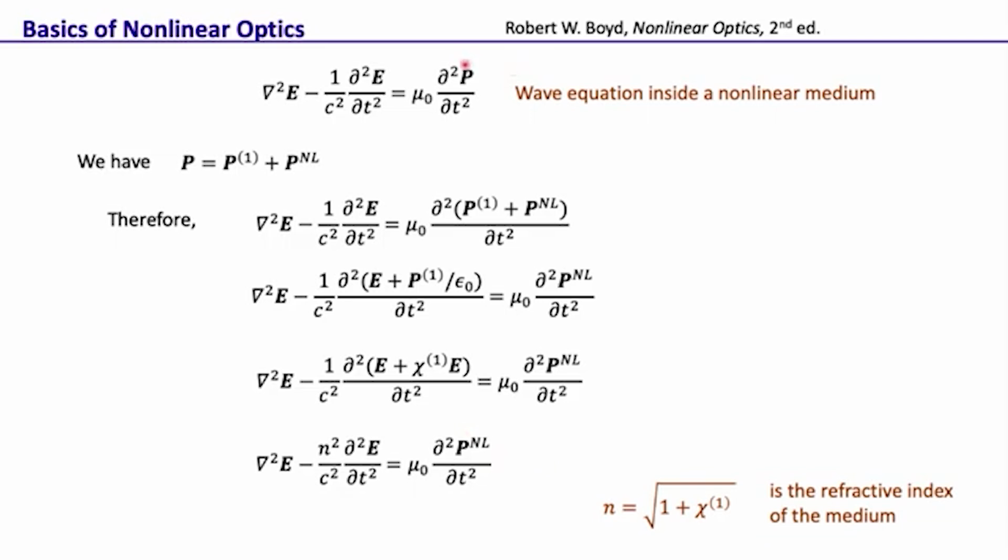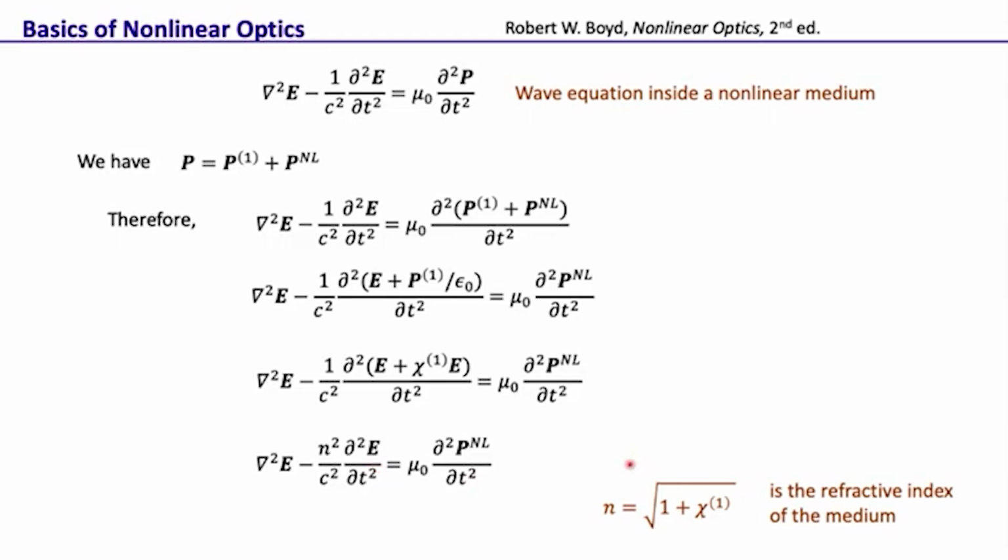Of course, if the total polarization is 0, we just get the vacuum equation. If we are in the linear optics regime, that means we only have the first order polarization, then the wave equation we have is del 2E minus n square by c square del 2E by del t2 equal to 0.